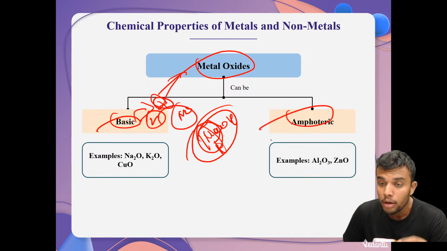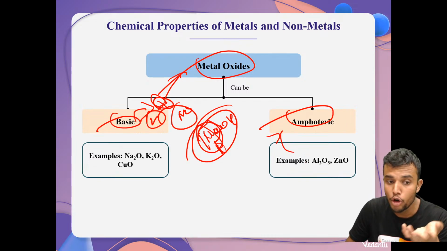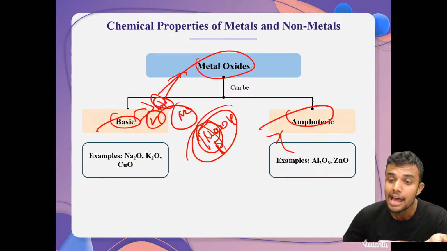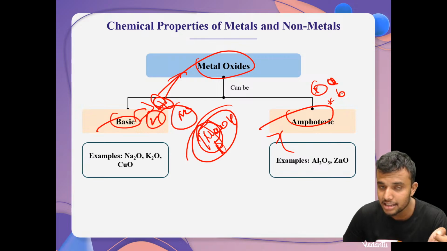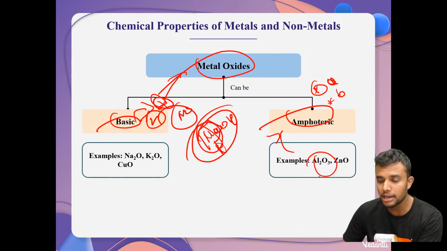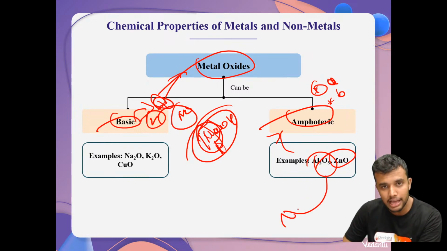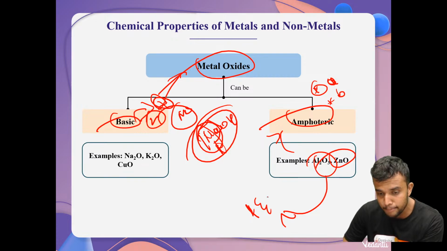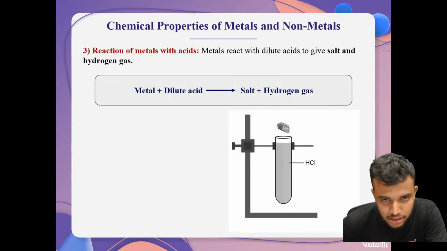And also we have two metal oxides that behave as amphoteric. They are called amphoteric metal oxides, or amphoteric in nature. It's nothing but they show both acidic as well as basic nature. These are Al2O3, aluminium oxide, and zinc oxide, my dear students. Both react with both acid and base. I hope it's clear, my dear students.